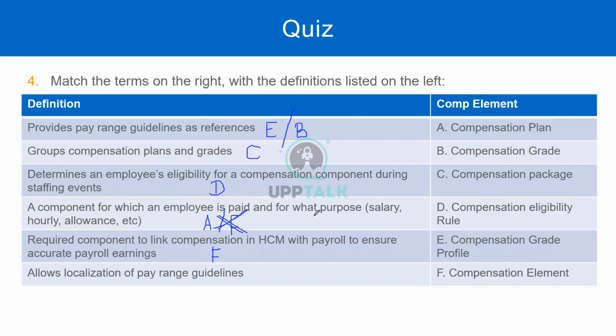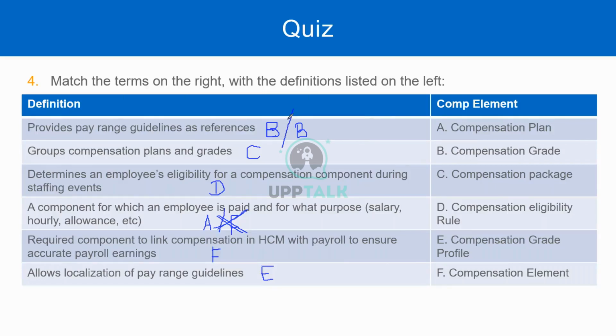This is the component for which an employee is paid: salary plan, hourly plan, allowance plan. Last option allows localized vision of period guidelines. E. This is E. So what happens to the first one then? B. This is actually B. So E becomes B. Good job.